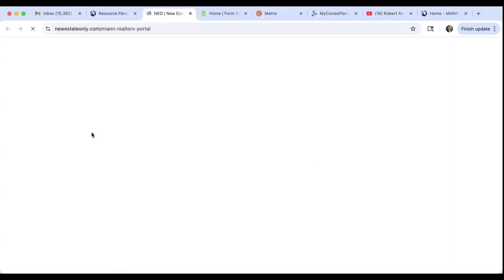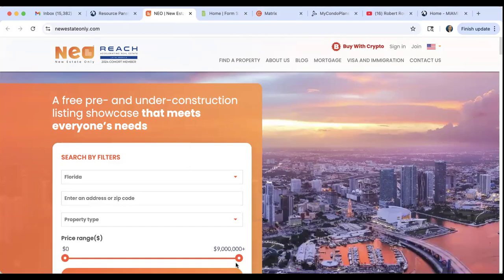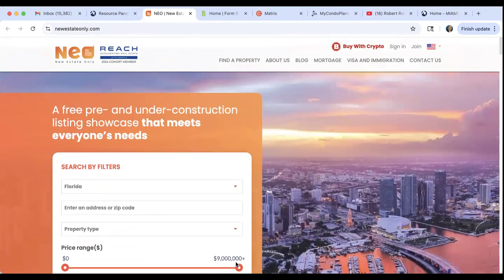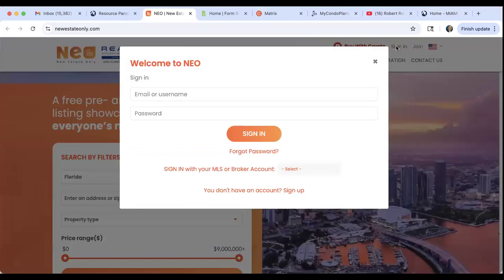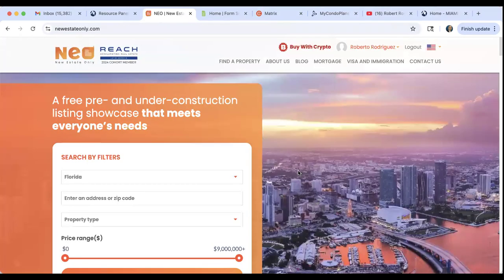Now, Neo has a search engine. Neo also has a web page you can embed into your website. When you go to Neo, you can log in, come over here, and sign in with your MLS or broker account. We're going to go Matrix Miami MLS, and it just logs you right in. There it is, Roberto Rodriguez. I am now logged in.